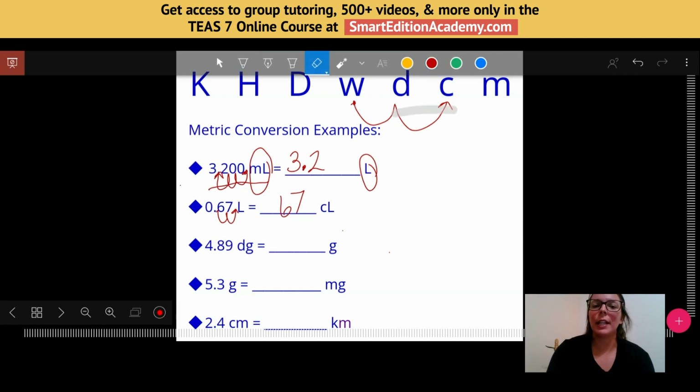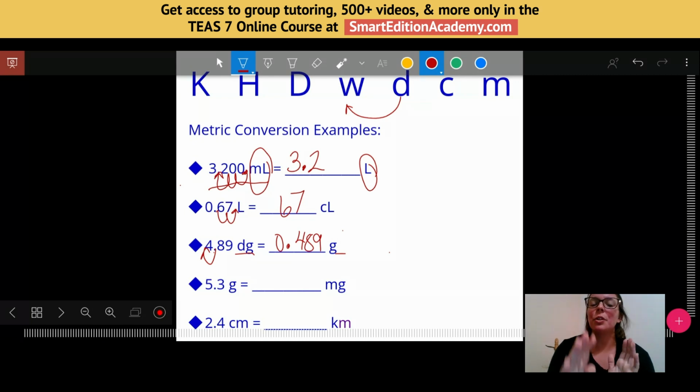Okay, so let's see how quickly this allows us to do a couple of these other conversions that we may not know right away. So I have to go from decigrams to grams. So I'm just going to swoop once to the left, and my answer is 0.489 grams.